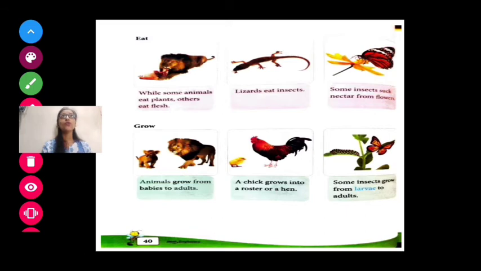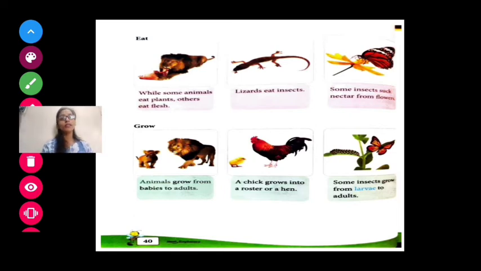And as you know, butterfly eats honey from the flowers. Even goat eats the leaves of the tree and petals of the flower. So goat is eating all these things.